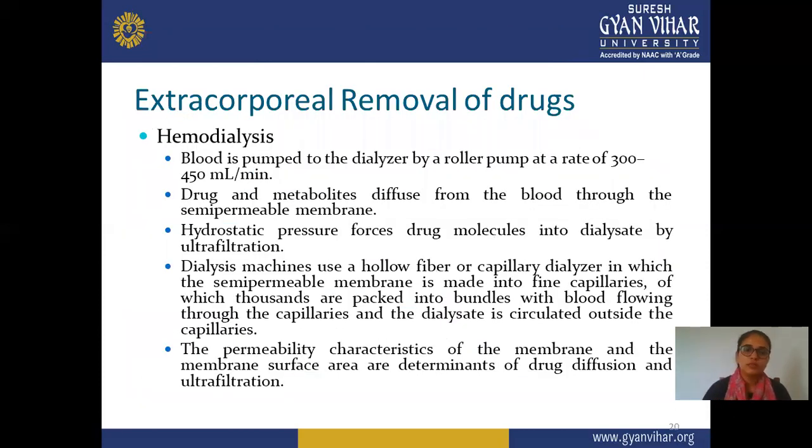Next, in hemodialysis, the blood is pumped to the dialyzer by a roller pump at the rate of 300 to 450 ml per minute. This is a normal roller pump speed. Drug metabolites diffuse from blood through a semi-permeable membrane, so diffusion takes place mainly with the help of the semi-permeable membrane. Hydrostatic pressure forces drug metabolites through in dialysis, and ultrafiltration takes place.